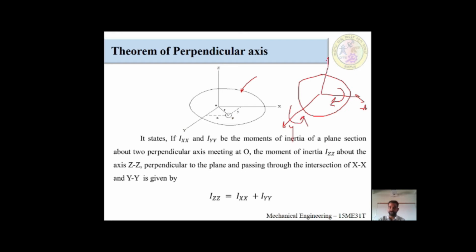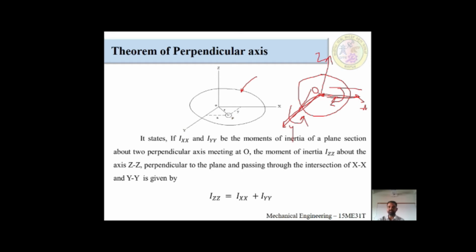We are supposed to find out that direction. How are we supposed to find out? This line is coming this side, this line is coming this side. There would be one intersection. This point we call O, the origin. How will Izz arise? This always would be at the origin, the intersection of this x direction and this y direction. Izz about the z axis is perpendicular to the plane and passes through the intersection; this is x, this is y, both intersecting at the origin.